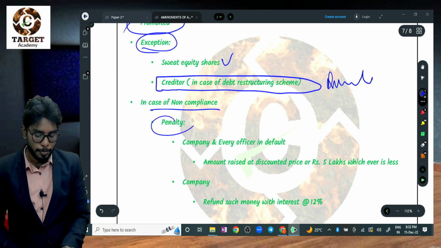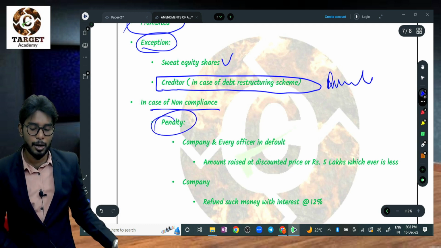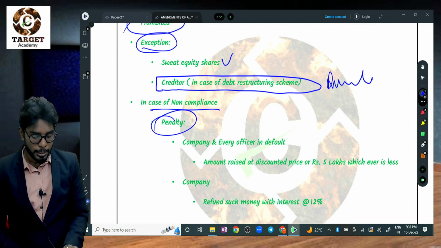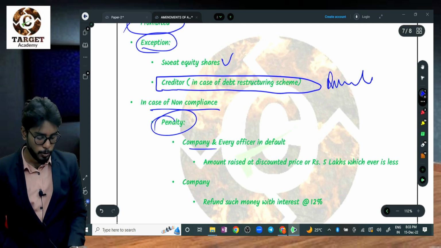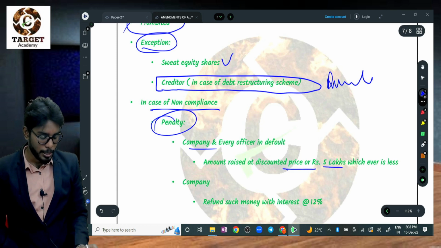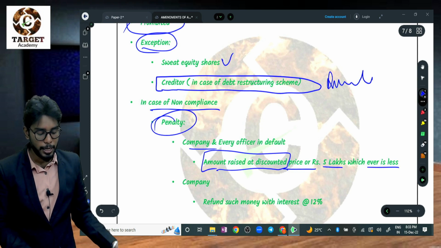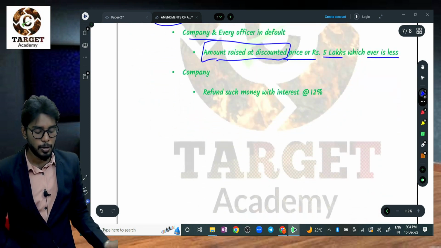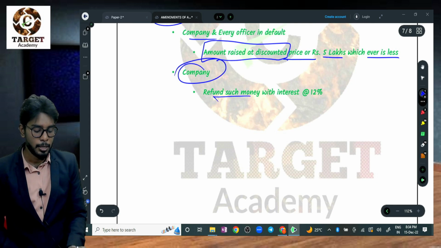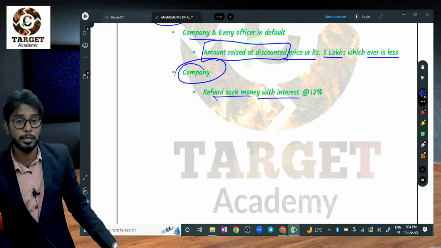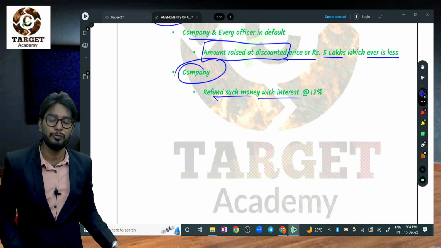In case of non-compliance, if you have issued shares at a discount other than these two cases, the company and every officer in default need to pay the penalty of 5 lakhs or the amount raised at the discounted price, whichever is less. And the company must refund the fund at the rate of 12% interest to the shareholders. You need to refund that.